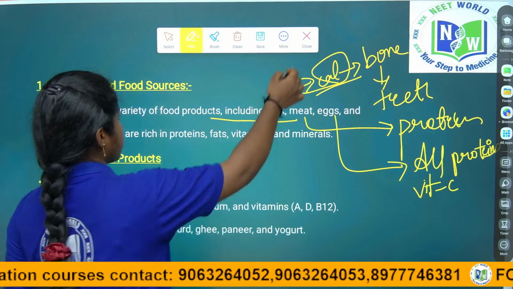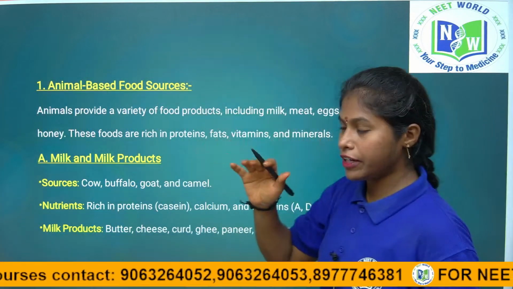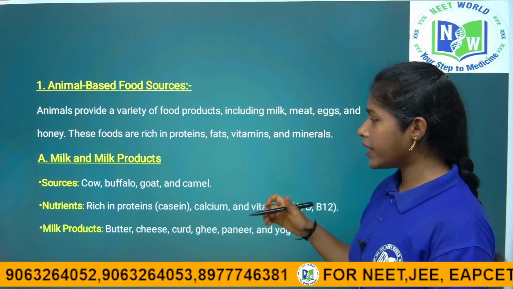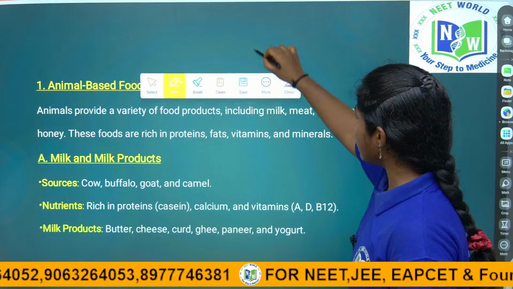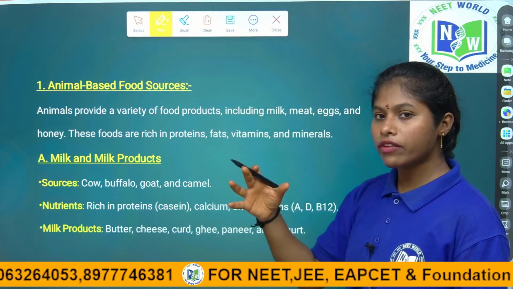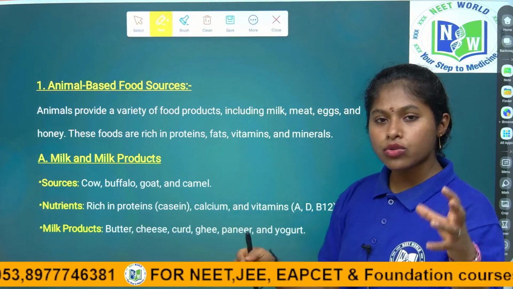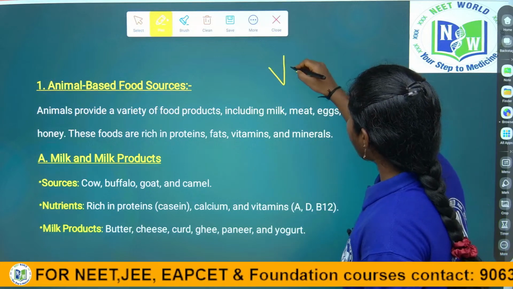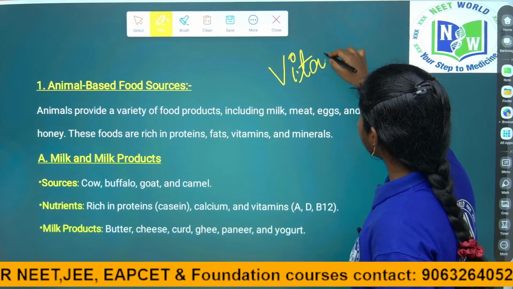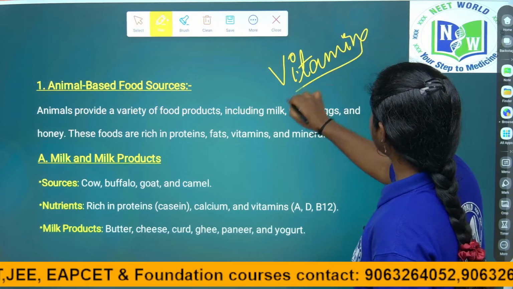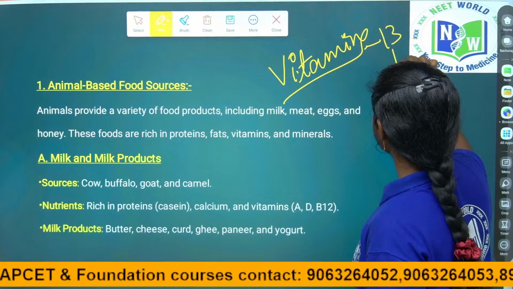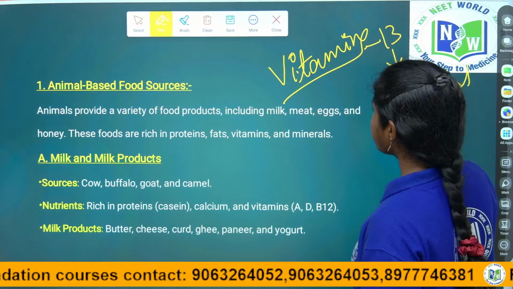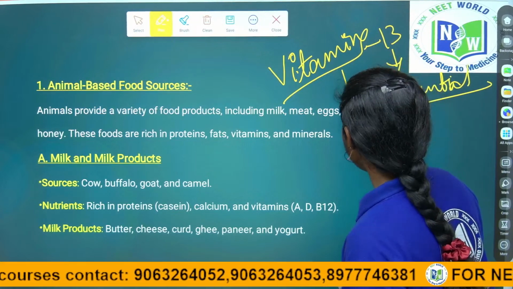Humans require 13 essential vitamins, children. First we have to know why humans require vitamins. For their growth and development they require vitamins, so they take them as part of the diet. Humans require 13 vitamins, and they are very essential. So what are they?